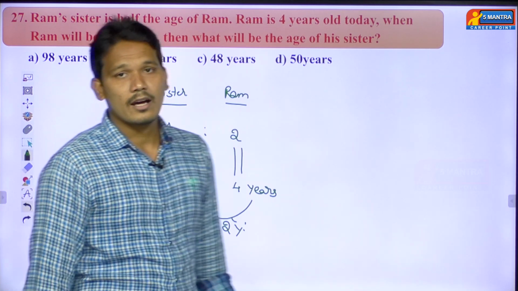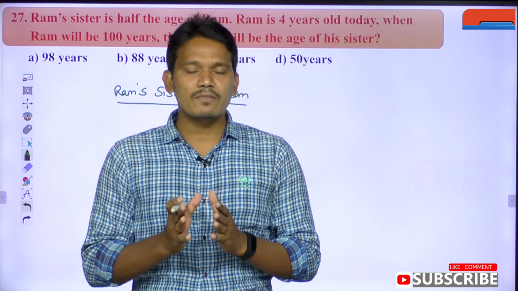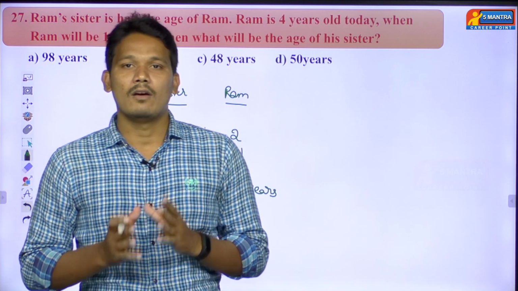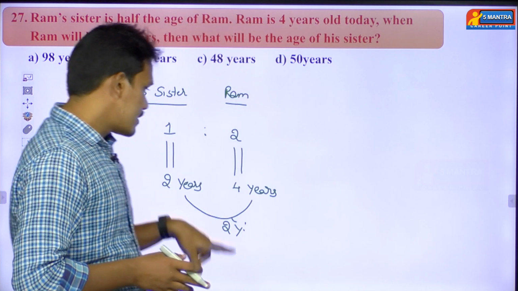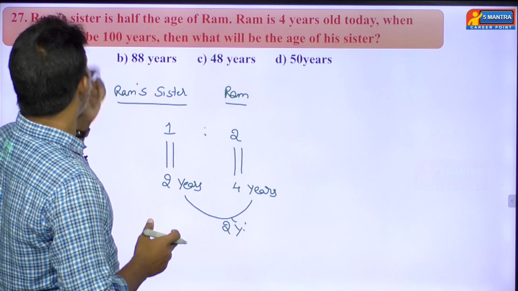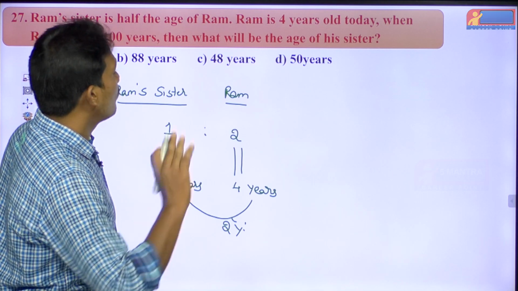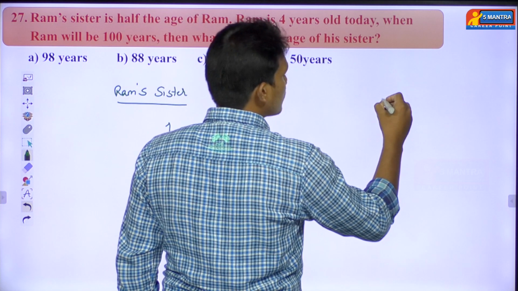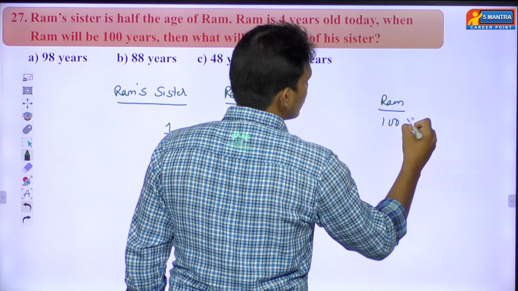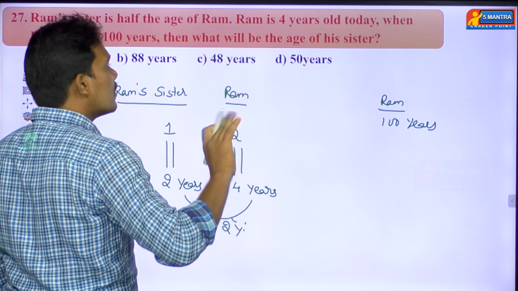You see, yesterday I discussed one point, that is the difference between the ages of any two persons. The difference between the age of any two persons will be the same throughout life. Right now there is a difference of how many years here? 2 years. Then what is the next point he has given? When Ram will be 100 years, then what will be the age of his sister?